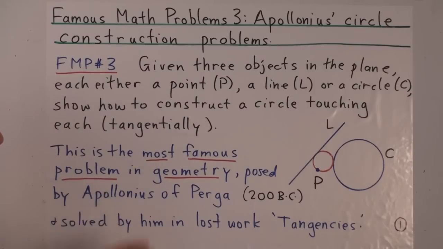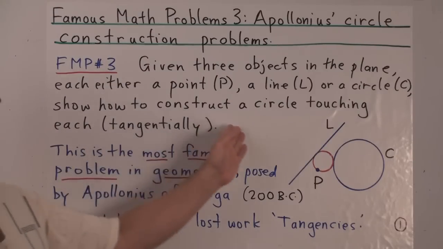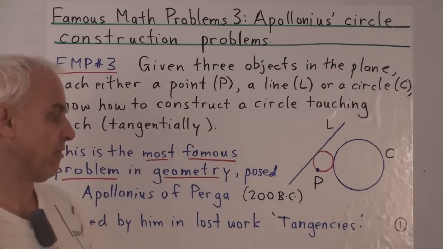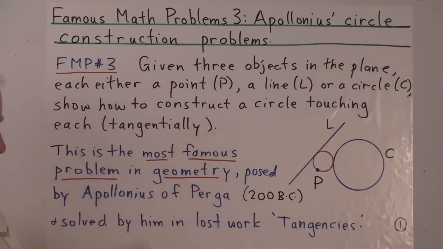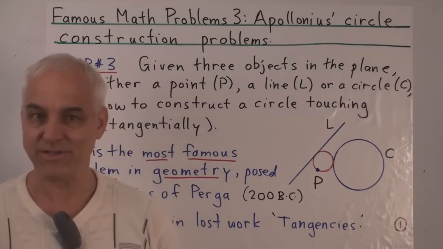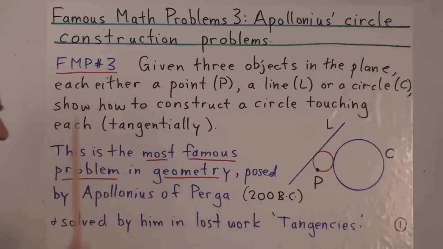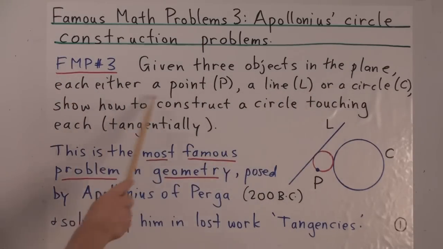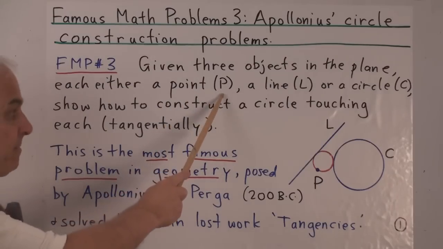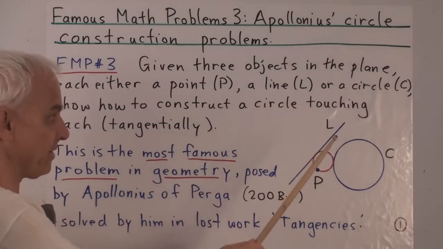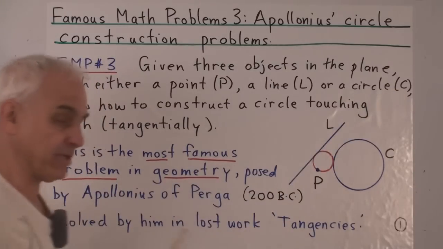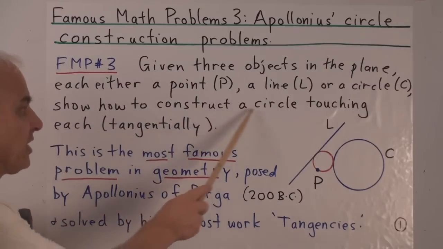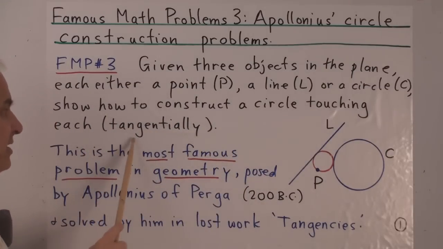And some of his work has been lost. In particular, his solution to this famous problem was given by him. We know of references to a book called Tangencies where he solves these problems, but we don't actually know how he solved them. Alright, so here's the problem. It says, given three objects in the plane, either a point, which we'll usually denote by capital P, or a line, which we'll denote by capital L, or a circle, denoted by capital C. So given three of those, show how to construct a circle touching each tangentially.